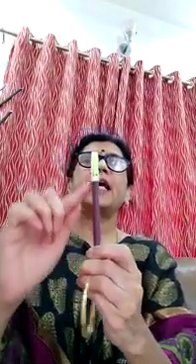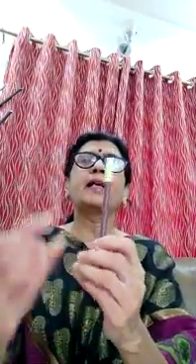For example, if you take a straight conductor carrying current, and this is the direction of current, then the magnetic field lines are like this. You know it very well. If this is a straight current carrying conductor, the magnetic field is always along concentric circles, perpendicular to the conductor.